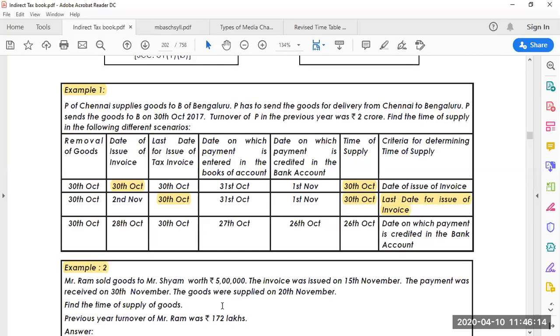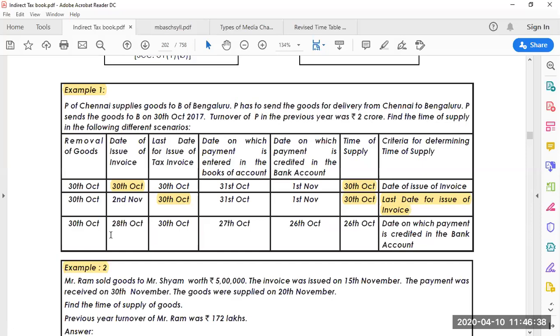But actually the last date, and the payment is done 31st and payment credited in the bank account 1st, all those things are later dates. What you are going to see in this example is that the last date for issue of the tax invoice is 30th only. So after that, no, because the last date to issue your bill is 30th, and that is the date you have to consider as the time of supply. Not the removal of the goods.